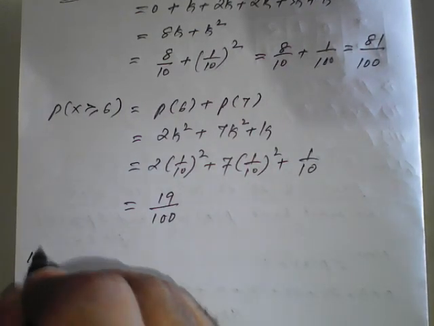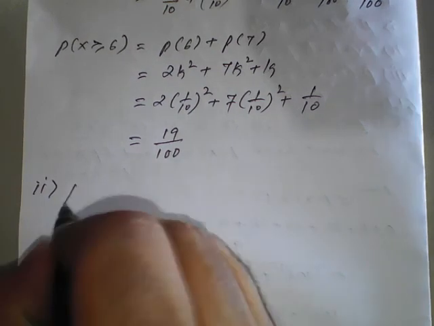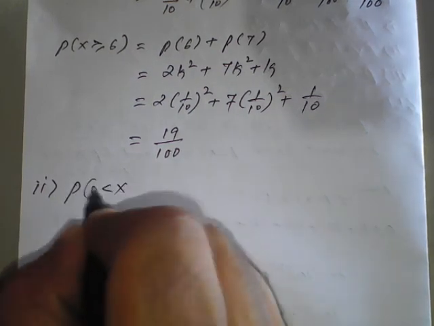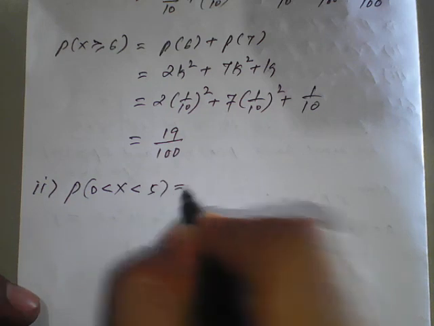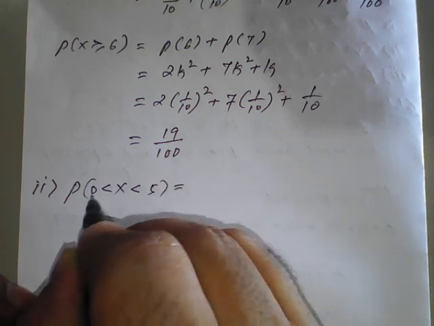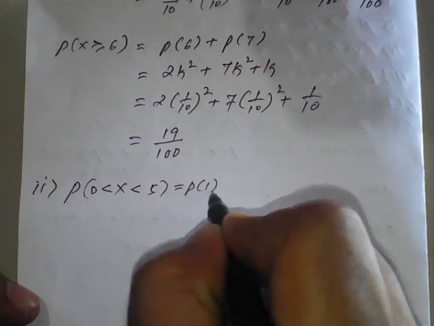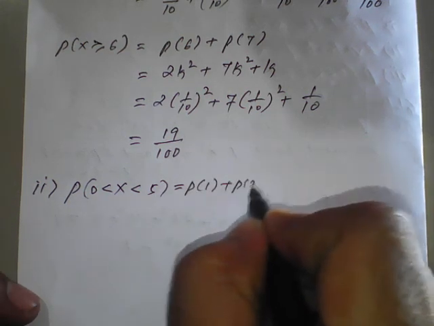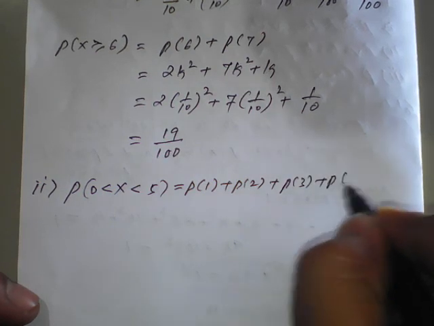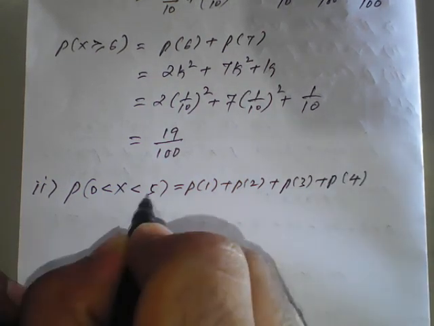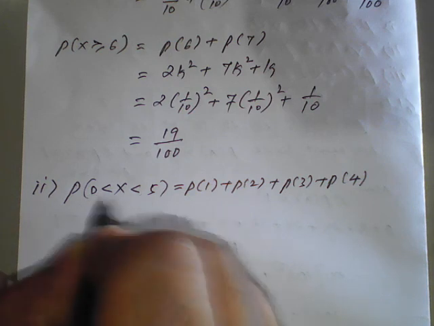Third result we need to find: p of x greater than 0 but less than 5. This can be written as p of 1 plus p of 2 plus p of 3 plus p of 4. I will stop here because the boundary is 4; it starts with 1 and ends with 4, because strictly less than 5.